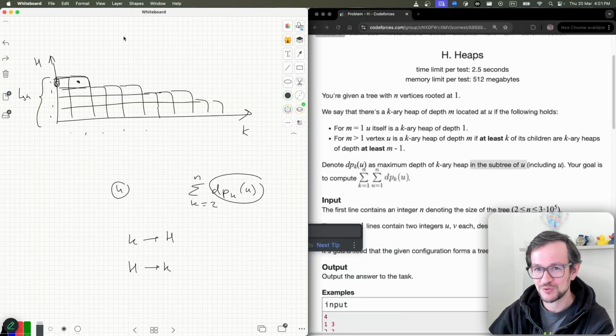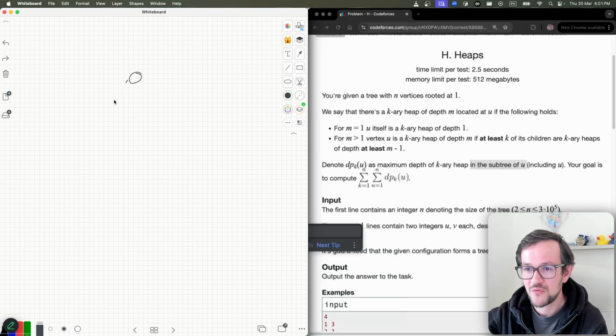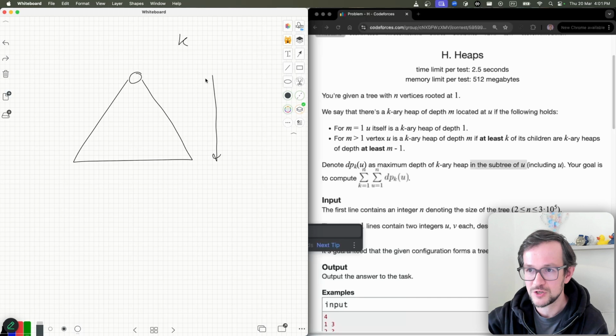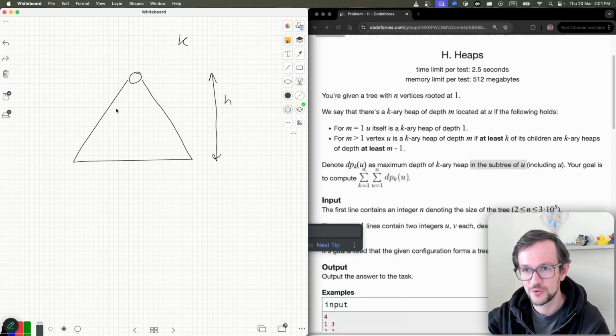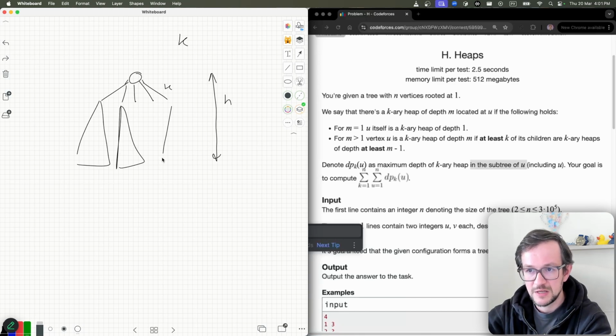Okay, I'll explain it once again. What I'm trying to do: I have a node, and I want to find a tree with branching k and height h. To do this, I need to have at least k children. For each of them, if I look at the tree with height h minus 1, this branching factor will be at least k.